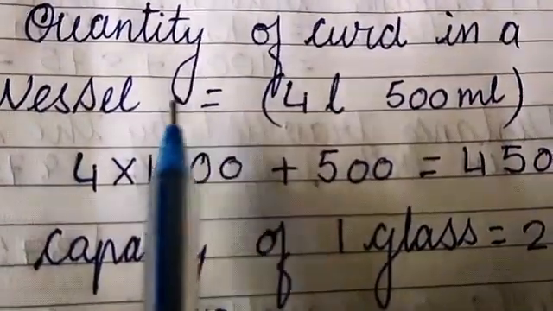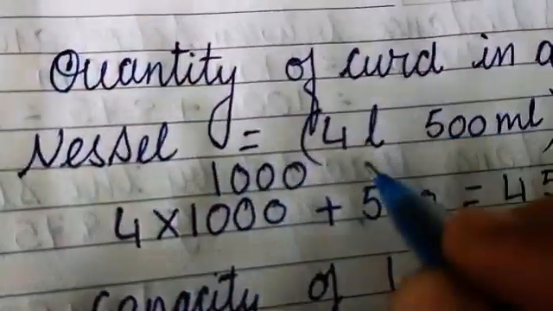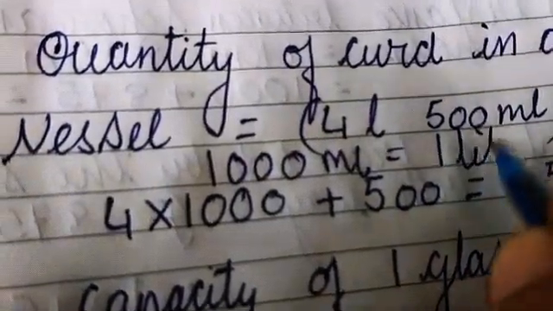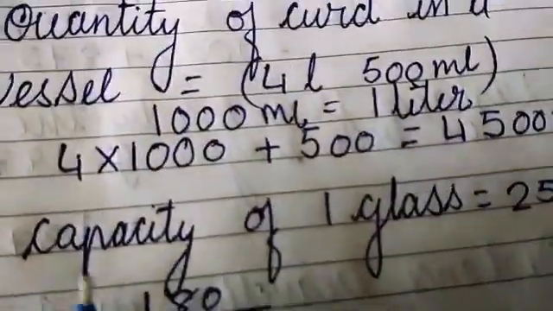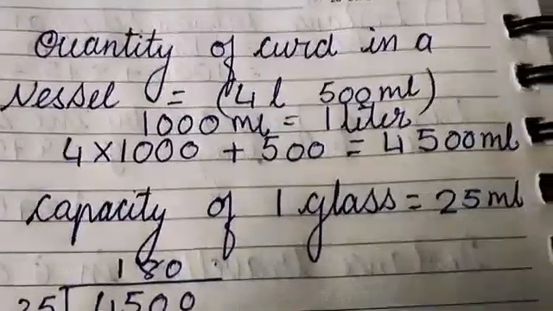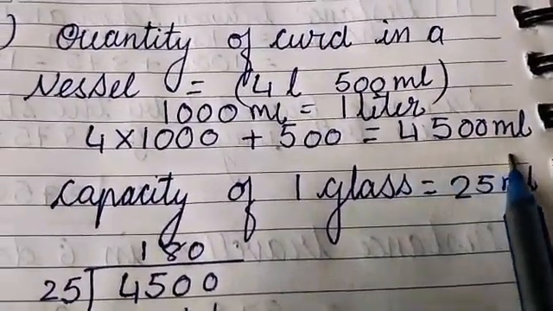As we know that 1000 milli is equal to 1 liter, right? So 4 into 1000 plus 500. So what will be the total milliliters? It will be 4500 ml.